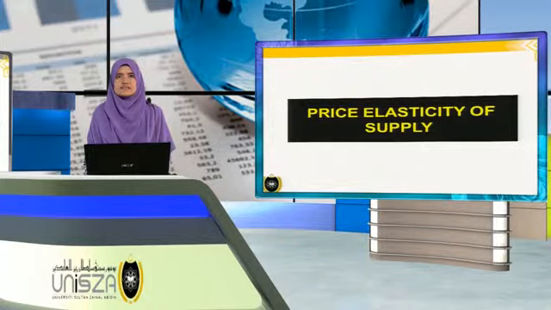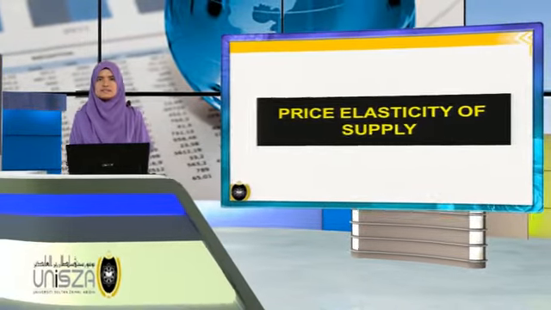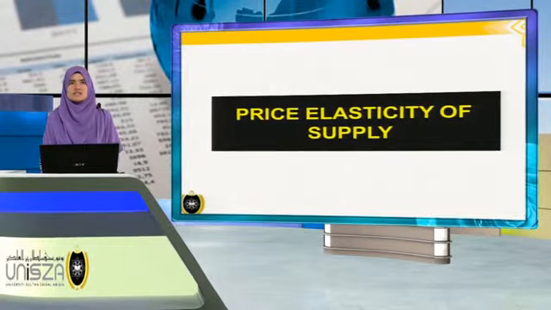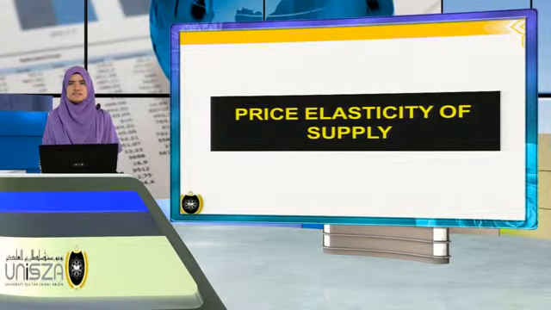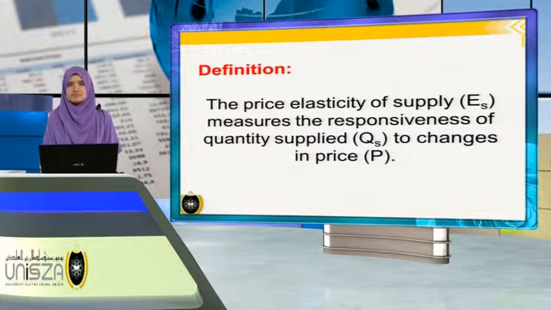All the elasticities that we have learned before are elasticities of demand. For the last part in this chapter is price elasticity of supply. Let's take a look at the definition. The price elasticity of supply, or ES, measures the responsiveness of quantity supplied, or QS, to changes in price, or P.